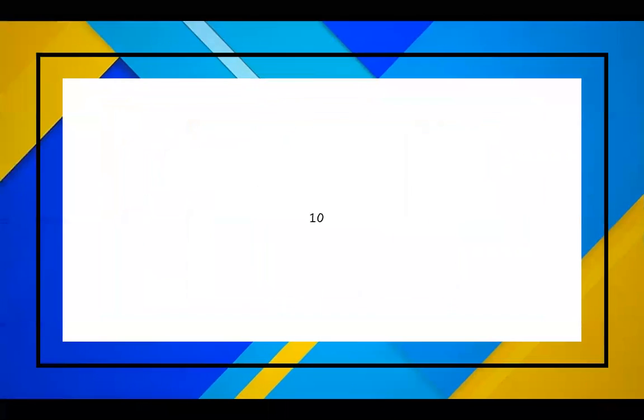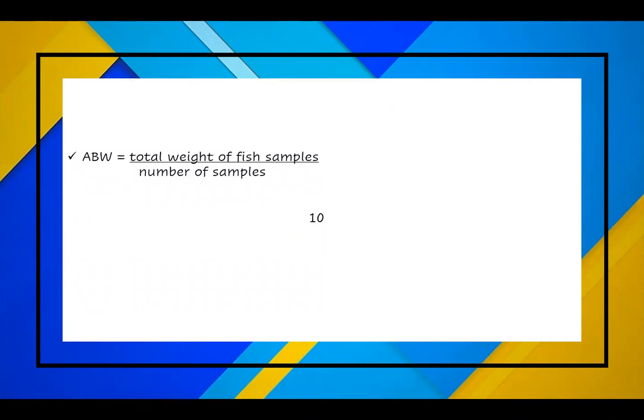To solve that, we have our formula, which is average body weight, or ABW, is equal to total weight of fish samples over the number of fish. So ABW is equal to 5.5 plus 8 plus 5 plus 12.1 plus 5.8 plus 5.2 plus 7.6 plus 6.9 plus 9.2 plus 5.4 divided by 10, because we have 10 samples.